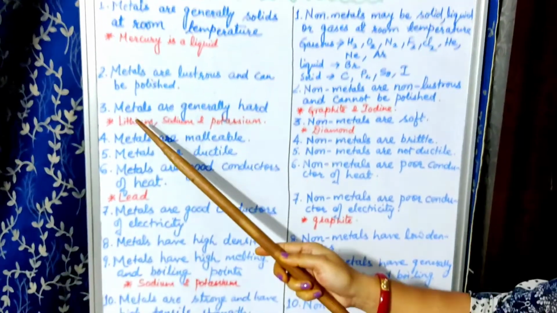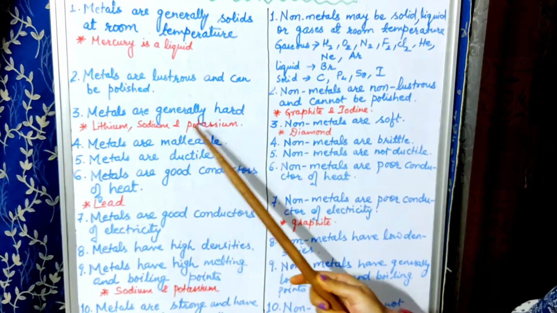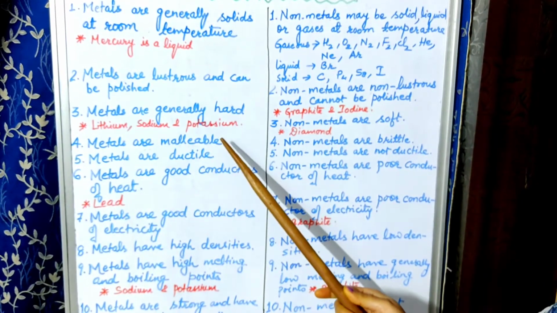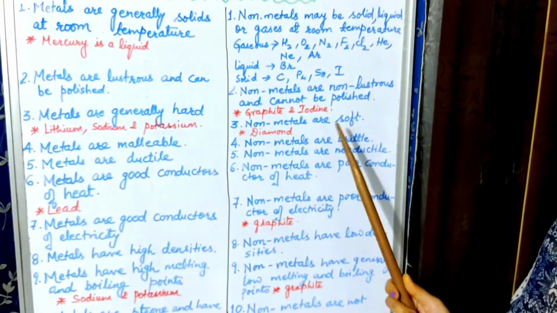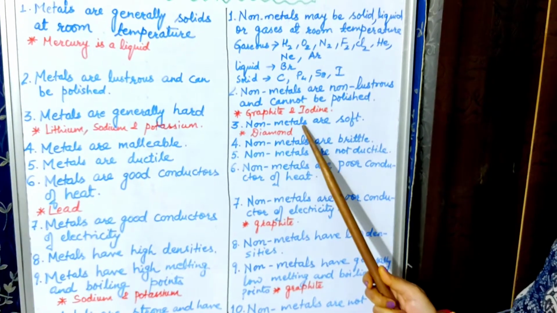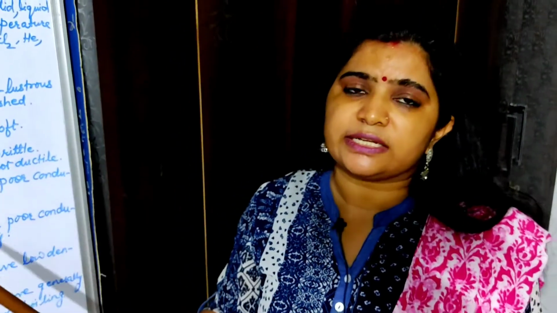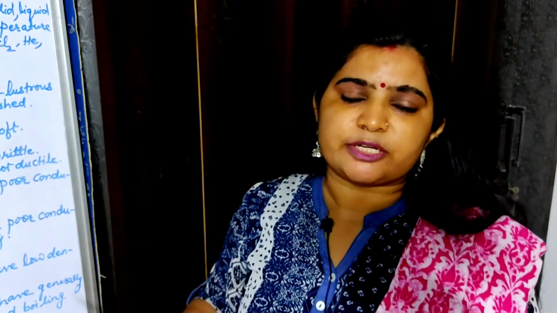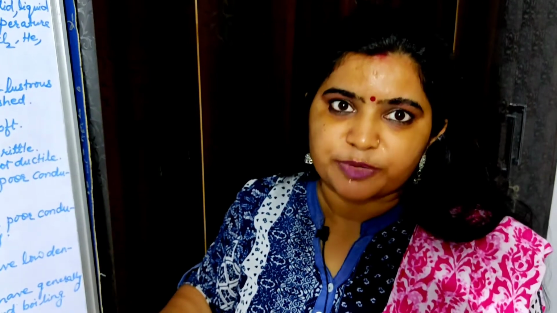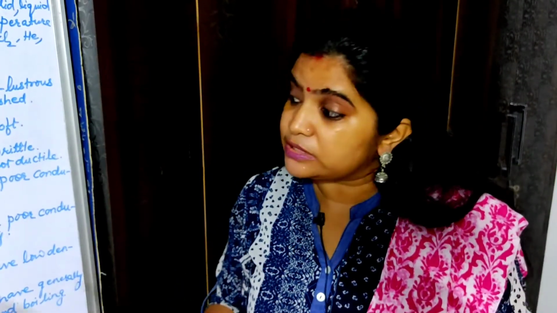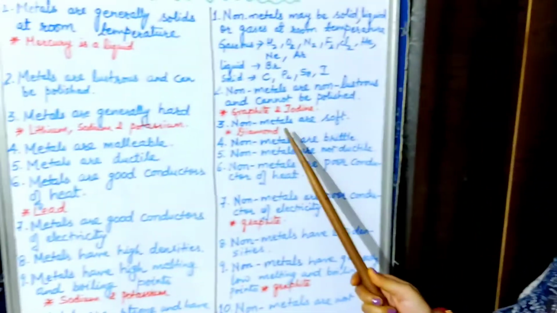Third point is that metals are generally hard, but certain metals like lithium, sodium and potassium, they are soft in nature. Okay, means these are exceptions. In third point, non-metals are soft except diamond. Children, diamond is the hardest substance known on the earth, okay, and due to its hardness it is used for drilling during the petroleum product, means to find out the place where petroleum crude oil is present. So for drilling the rocks we need diamond there because it is the hardest substance present on the earth. However, it is a non-metal.